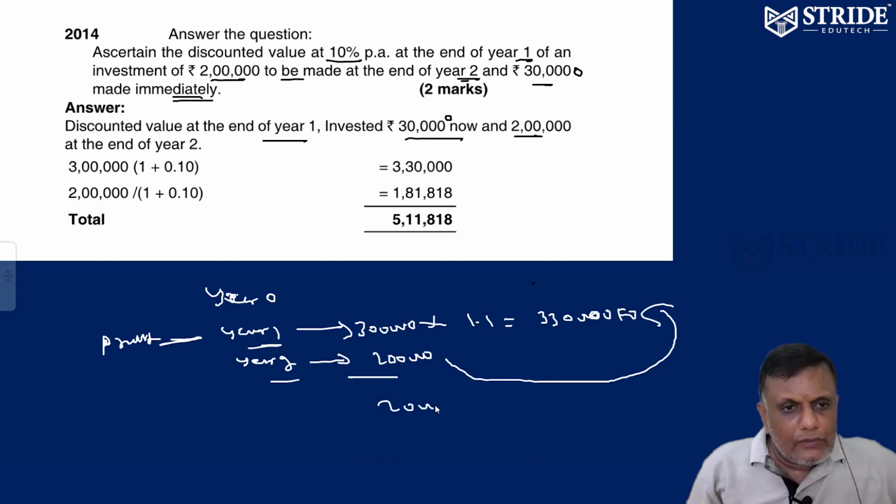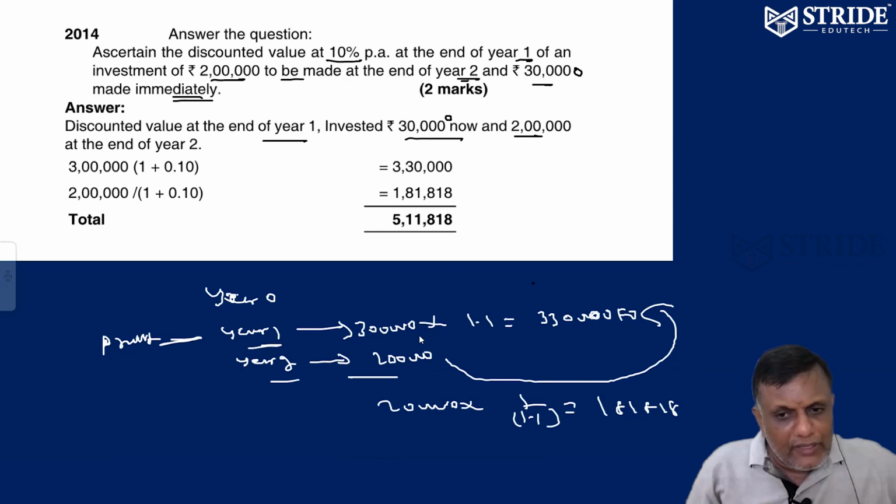It becomes 2 lakh into 1 by 1.1, which is 1,81,818. That's it. Which means year 1 becomes future value, year 2 becomes present value. What is the future value of 3 lakhs? 3,30,000. What is the present value of 2 lakhs? 1,81,818. Can you add? You will be getting 5,11,818.